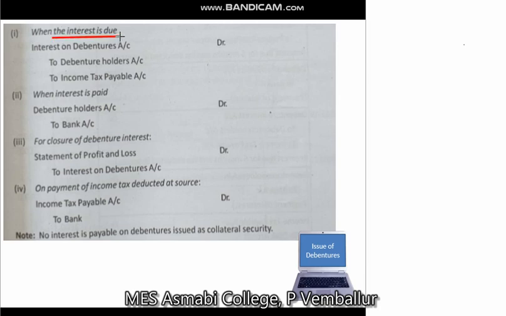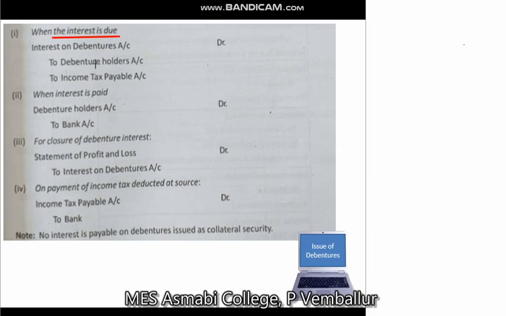What has happened? Interest is due. Interest is an expenditure, so it should be debited. Interest on debentures account debit, to debenture holders as well as the tax portion to the government. So there are two credits: to debenture holders account and to income tax payable account, the tax deducted at source before giving to the debenture holders.